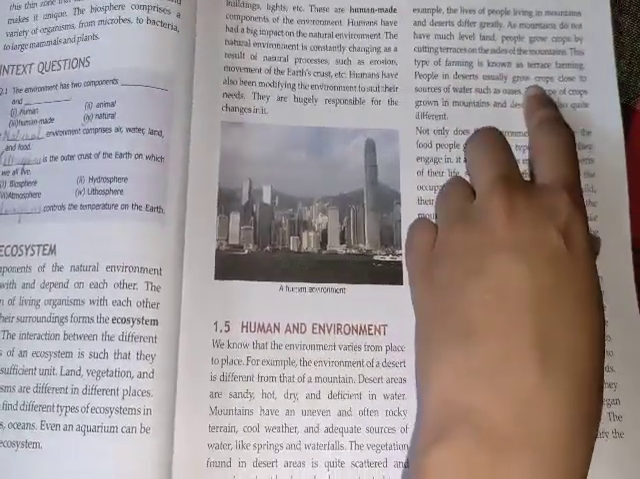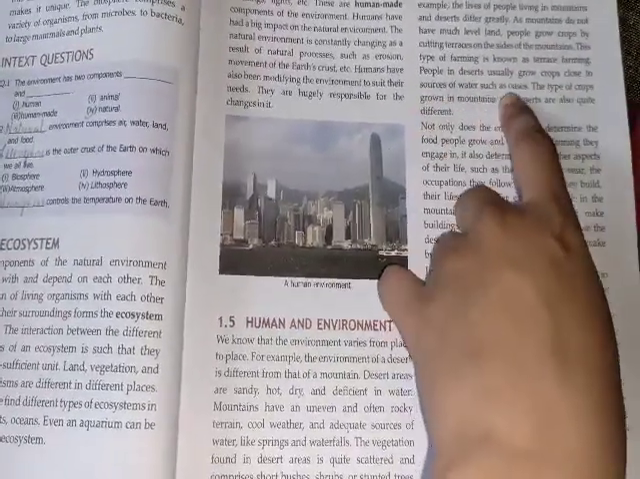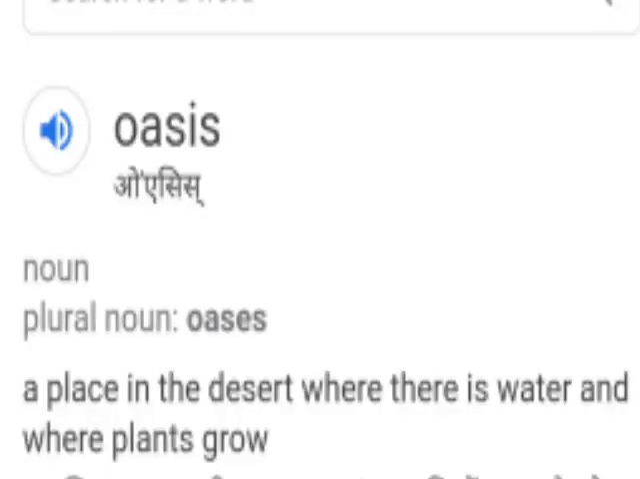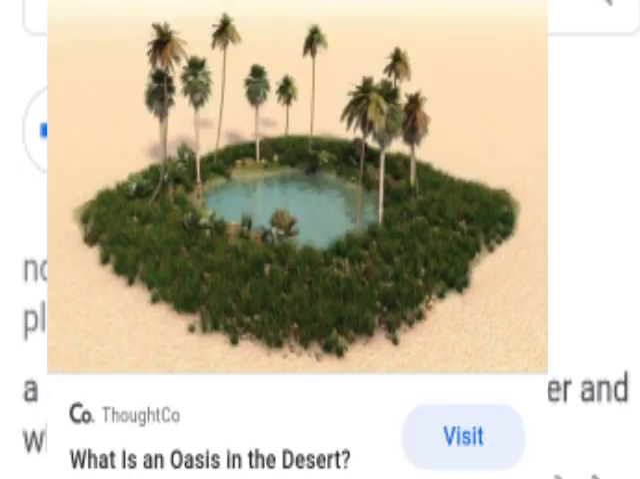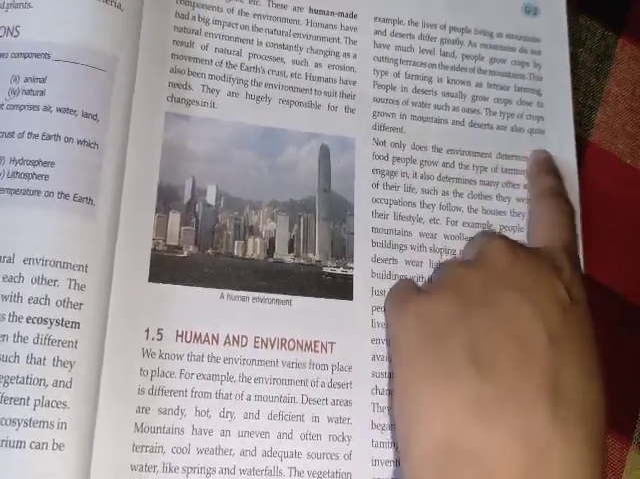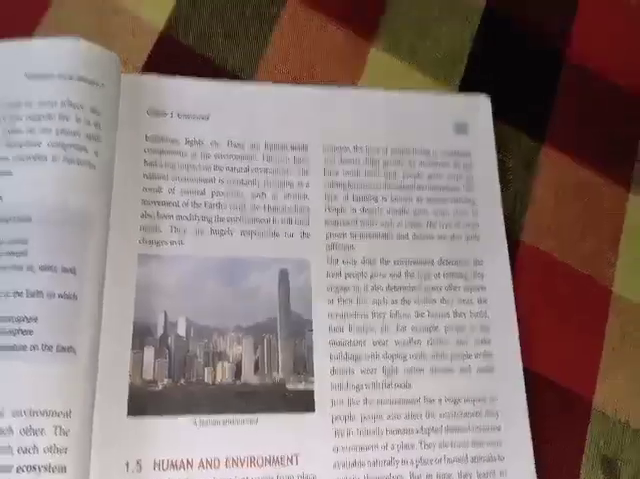People in deserts usually grow crops close to sources of water such as oases. Oases are found in deserts; if you go to desert areas, you will know this name. The types of crops grown in mountains and deserts are also quite different.